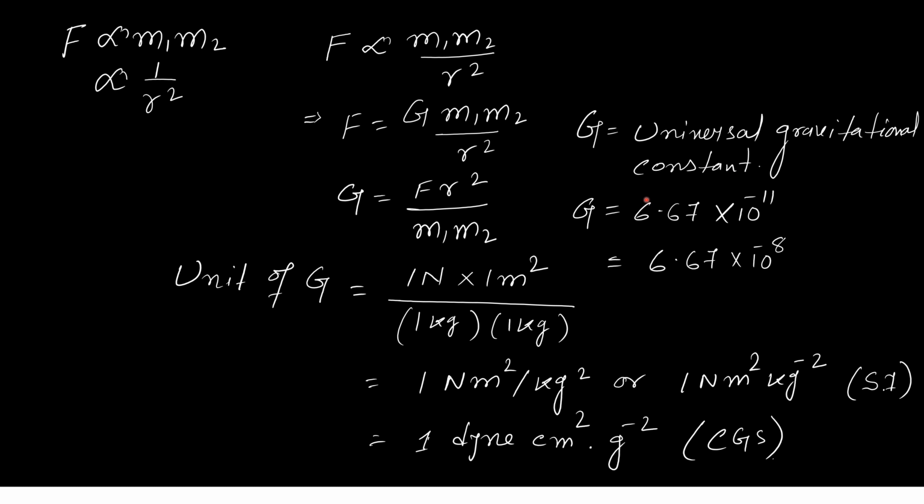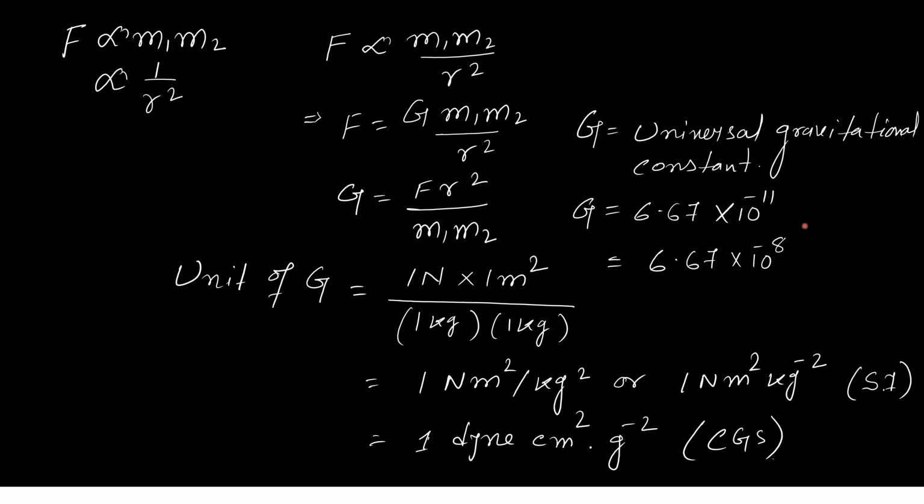Okay, so here the values of G I have written are 6.67 into 10 to the power minus 11, and 6.67 into 10 to the power minus 8. So obviously we have understood that these two values are in two different systems of units.